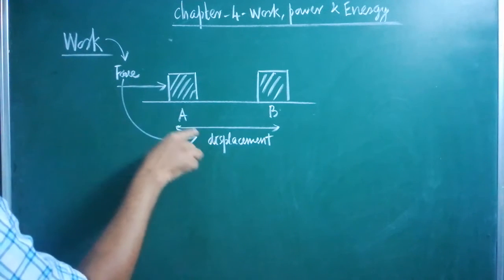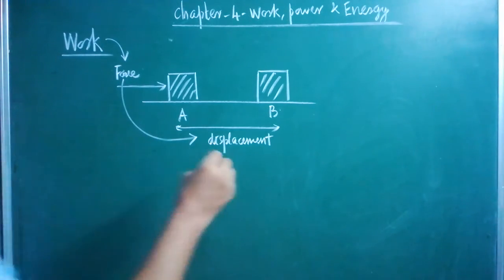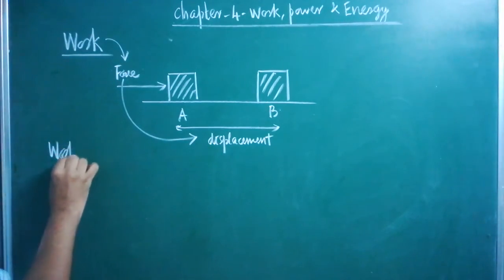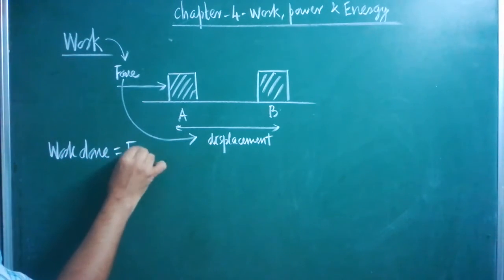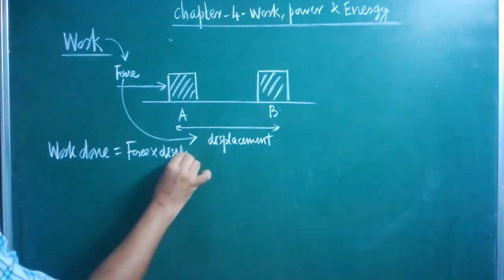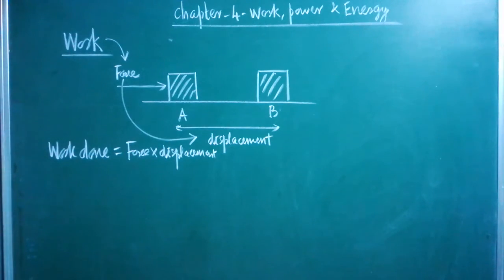Both force and displacement are required. The fundamental formula to calculate the work done, make a note, is force into displacement. It's a product of force and displacement.